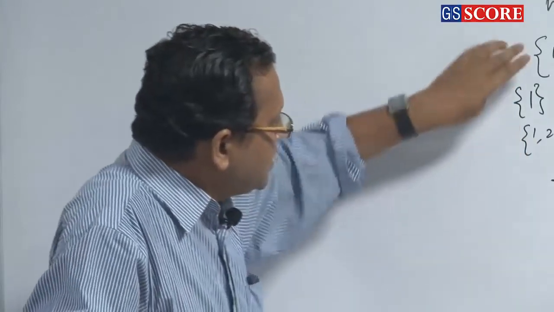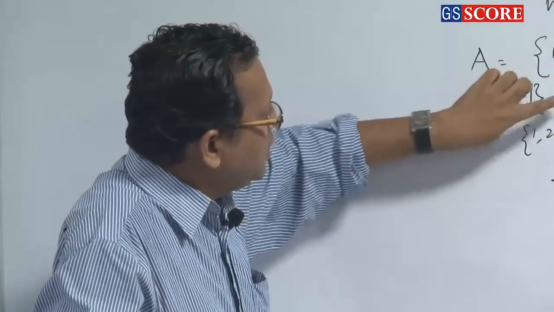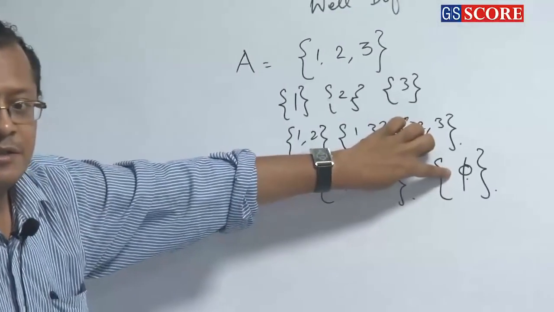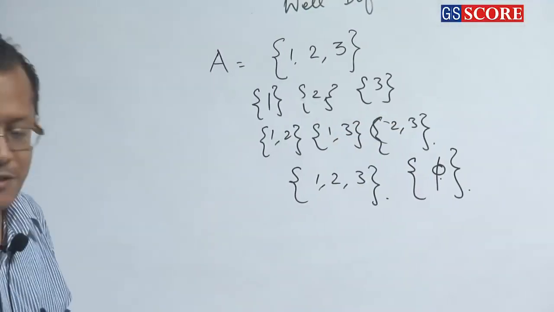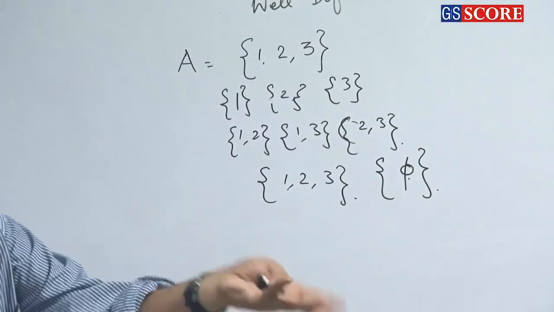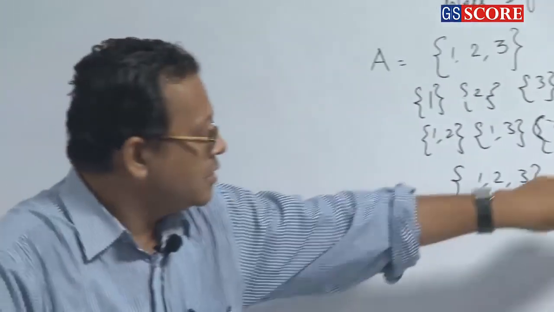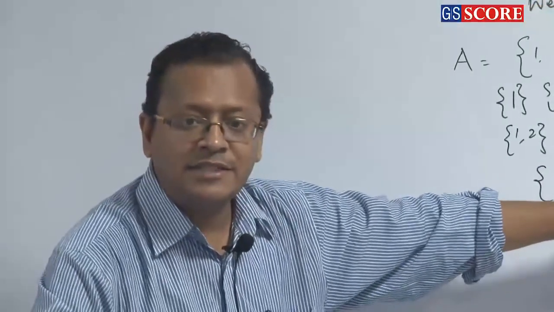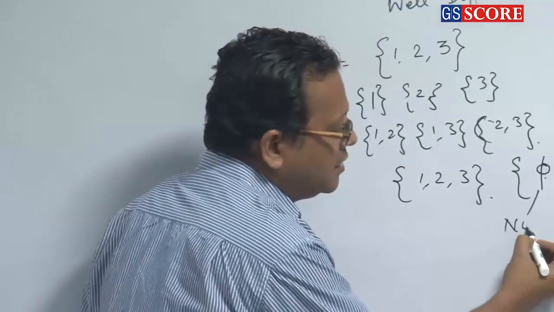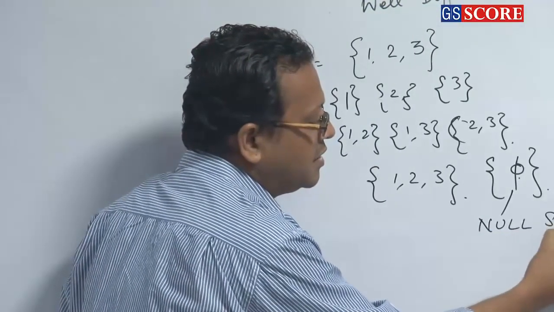So how many subsets of these 3 elements? 1 2 3 4 5 6 7 8. Yes, a set is a subset. By definition, a set is a subset of itself. This one is phi. Phi means we call this the null set.